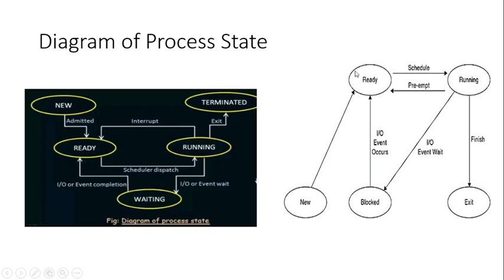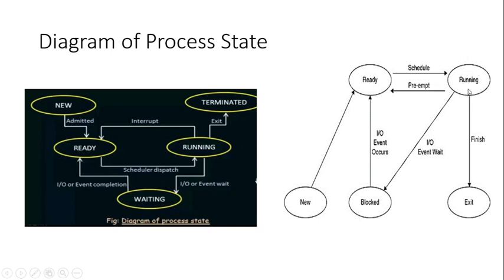So first let us look at this ready state. First and foremost, it is in the ready state. And then what happens? Once a process is created, it is in the new state, the process creation, and then it is admitted. So prior to the running state, we have the ready state. That is, successfully we have the dispatching of all the resources. Then once the CPU is ready, it will go to the running state, and from the running state it can go to either of these conditions.